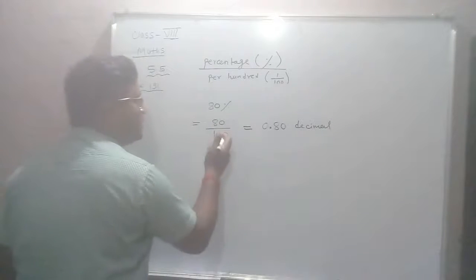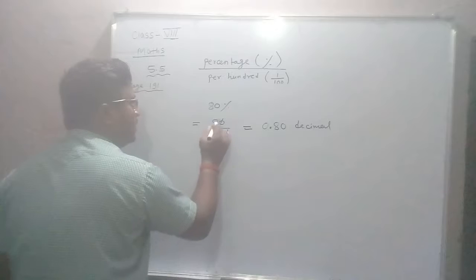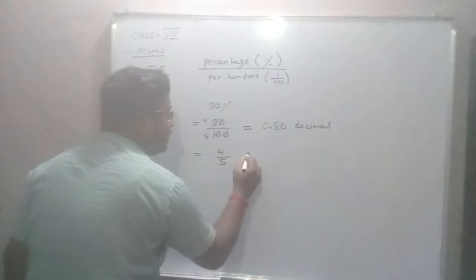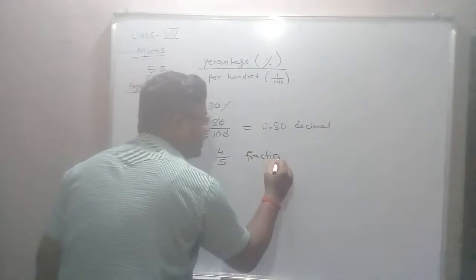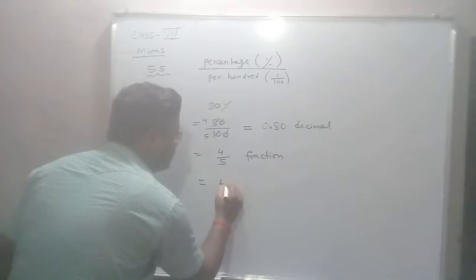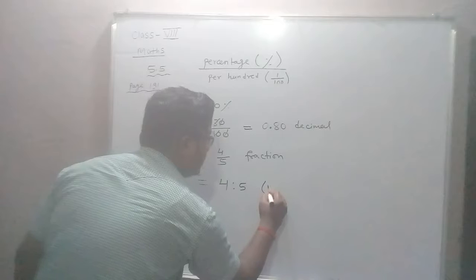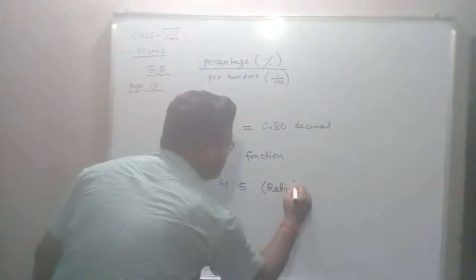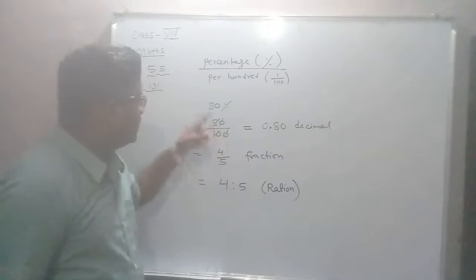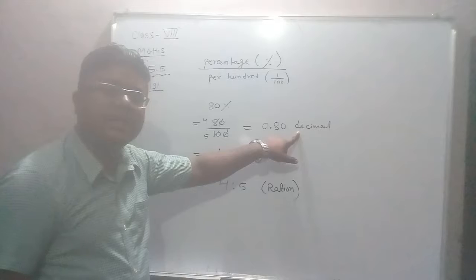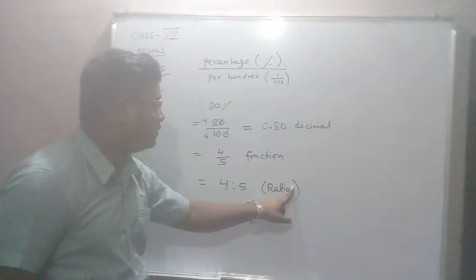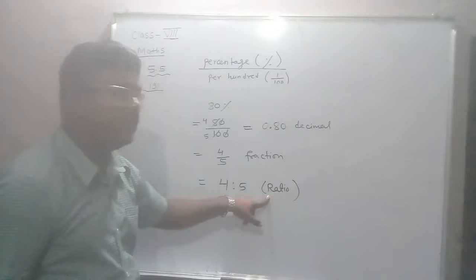If we don't change it, we divide and cancel and write. 4 upon 5 is your fraction. So it is in the lowest term. If we write 4:5, this is in ratio. So the question may ask you to convert percentage into decimal or into fraction or into ratio. Sorry, here it was written ratio.